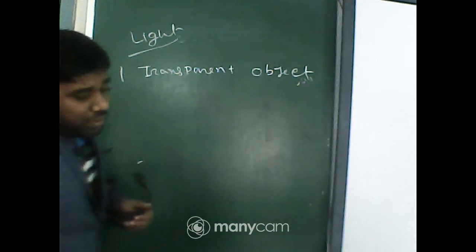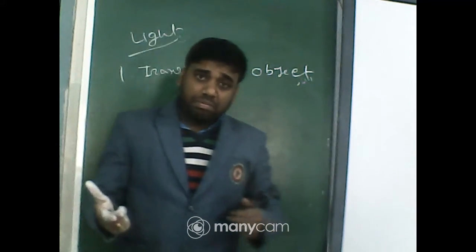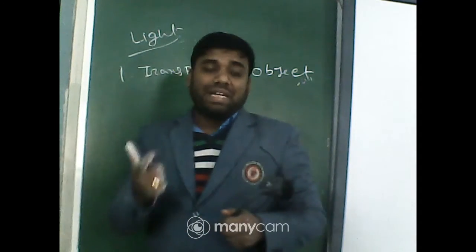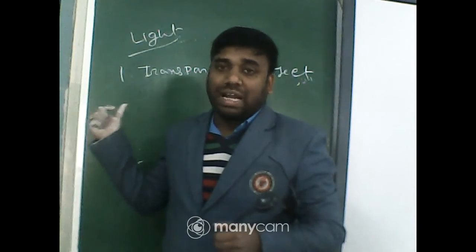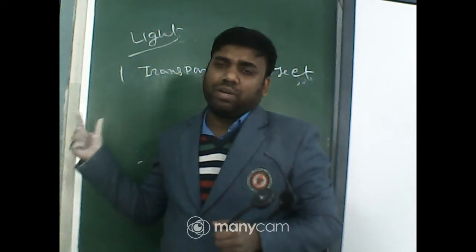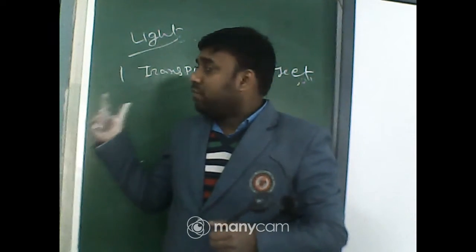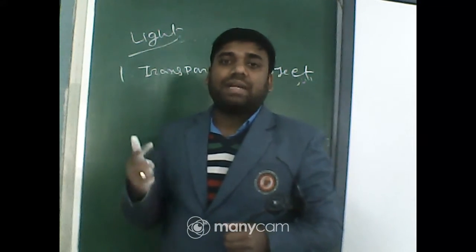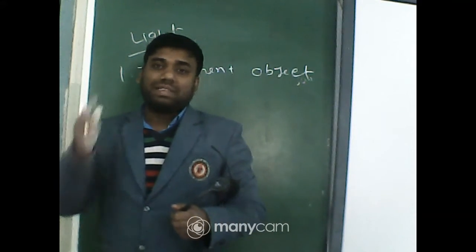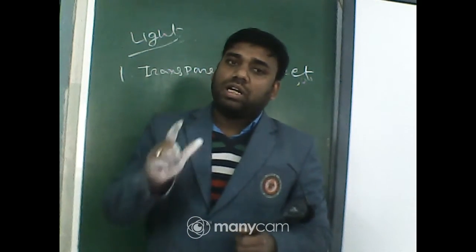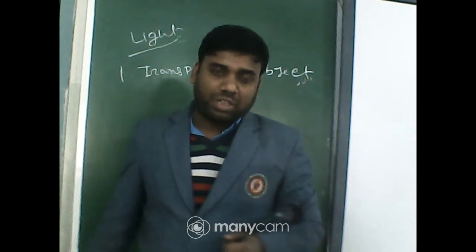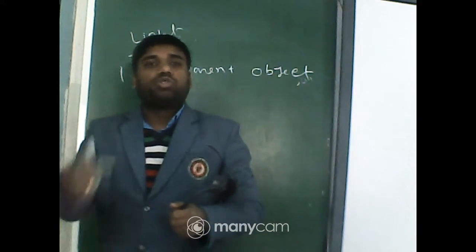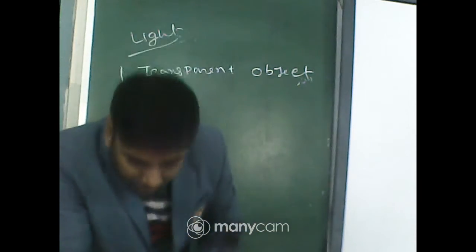What is a transparent object or transparent medium? A transparent object or transparent medium means light can pass through it very well. In a very good manner, light can pass through this object. That type of object is called a transparent medium or transparent object. So got it? What is a transparent object? Light can move through this.